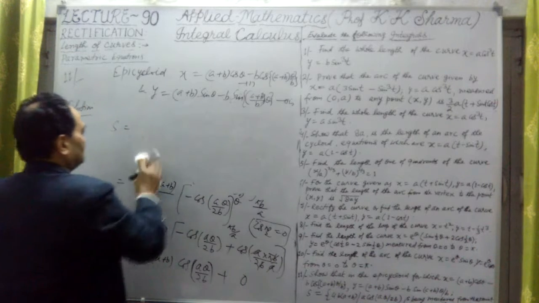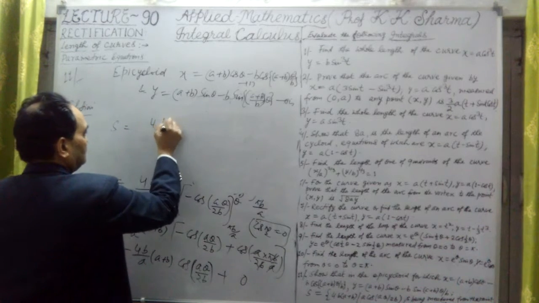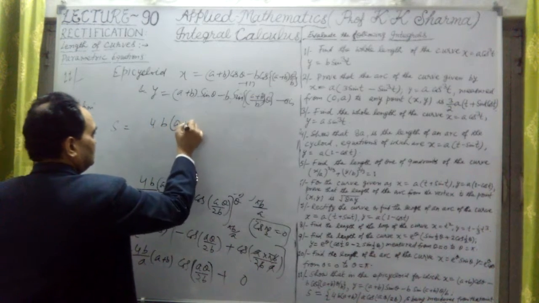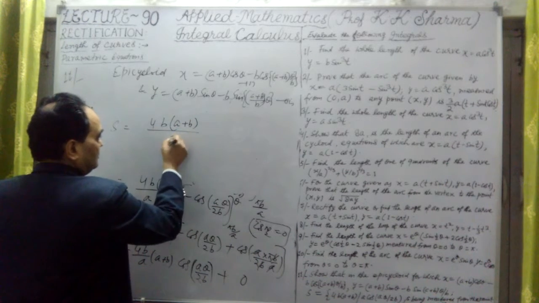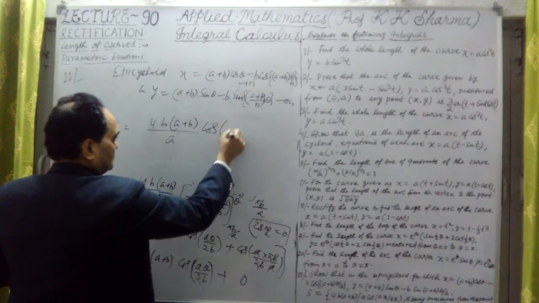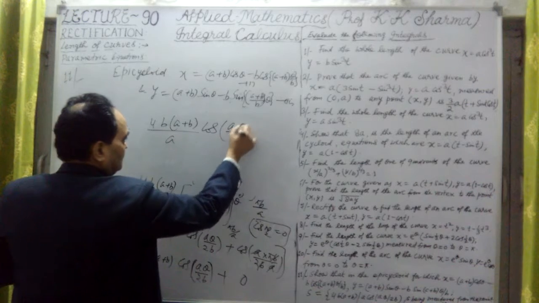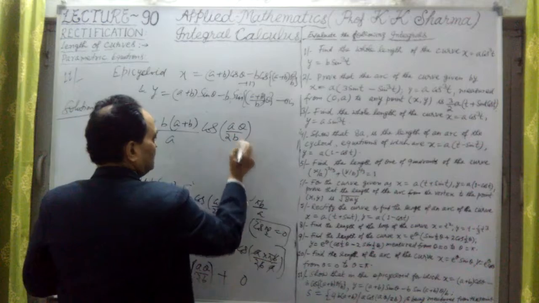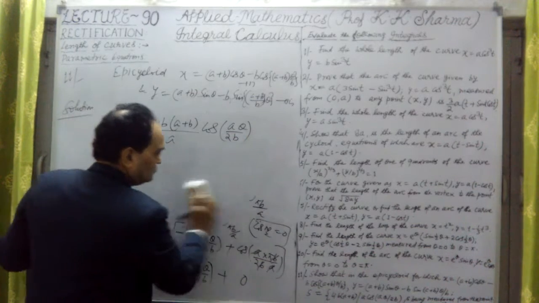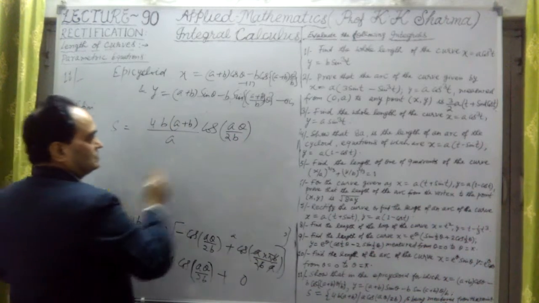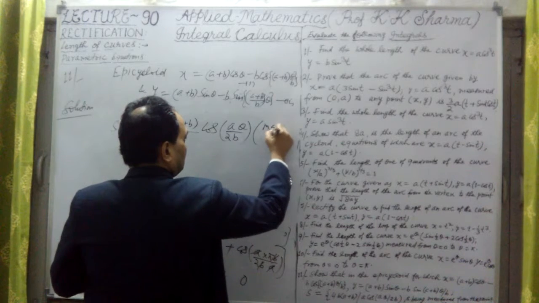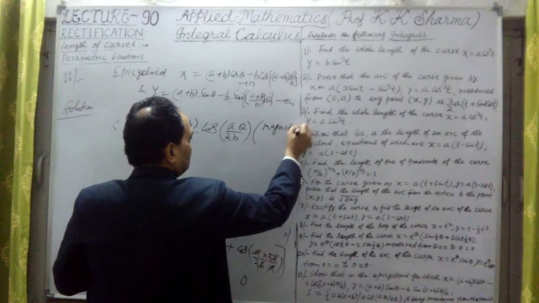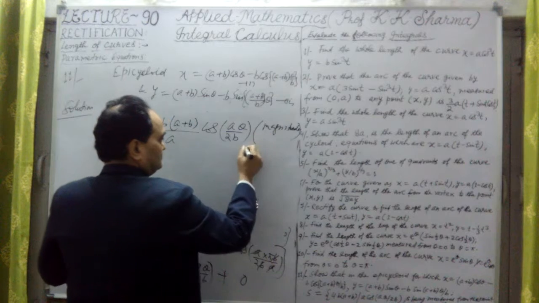Length of the magnitude is equal to 4b into a plus b upon a into cos of a theta upon twice b. So this is the final answer, positive. This is the magnitude of the length, which is positive.